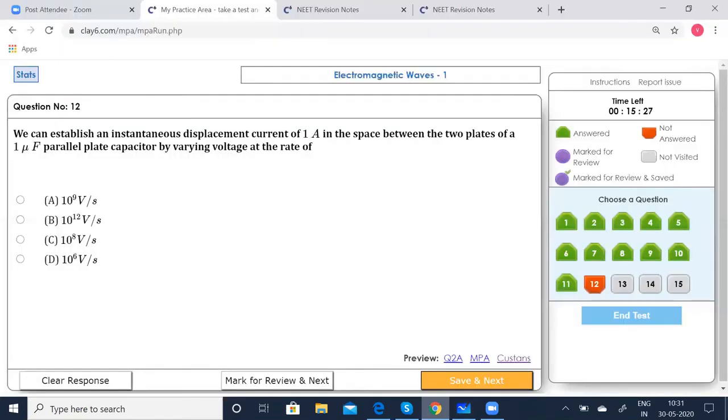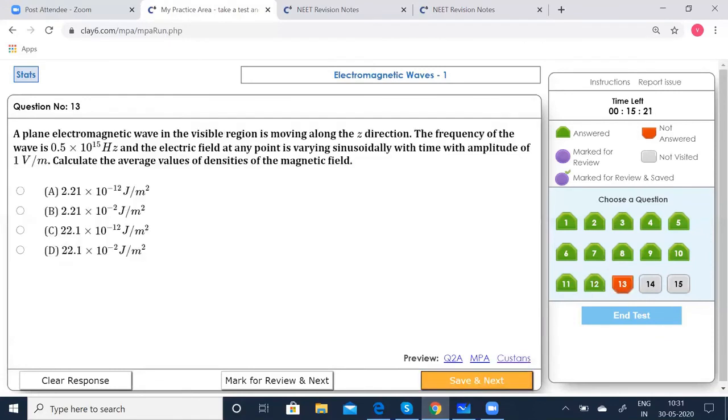So you can know that dV by dt is equal to I0 by C. We just derived that. So from that, it is now going to be 1 by microfarad, 10 to the power of minus 6. So it is 1 by 10 to the power of minus 6. When it goes up, it will become 10 to the power of 6. So option D is correct. So what we did is right.